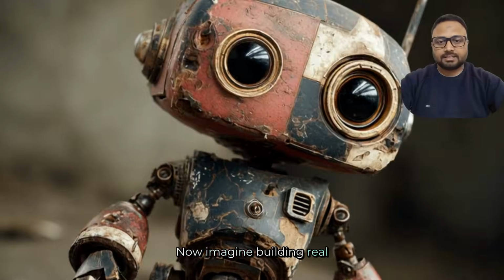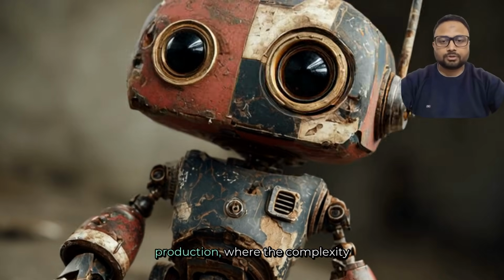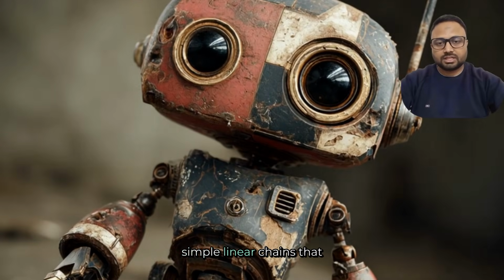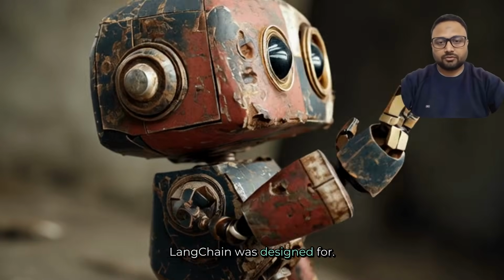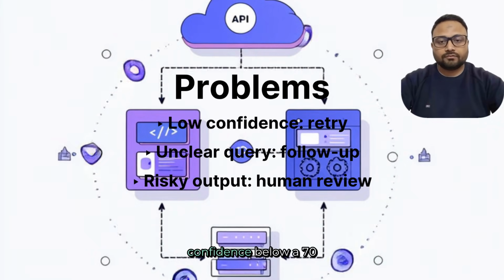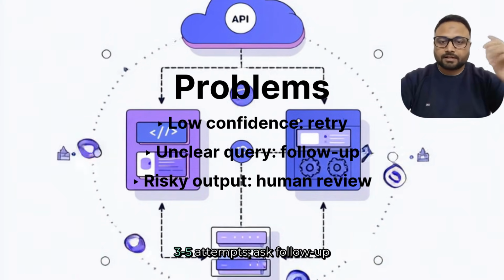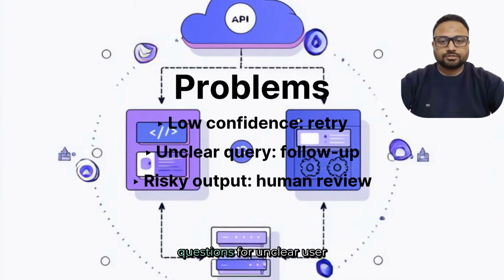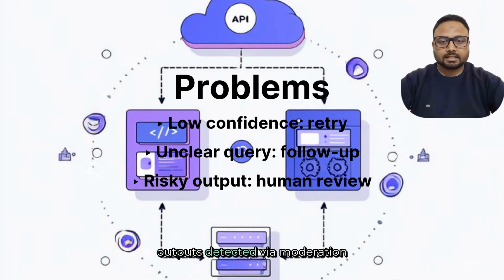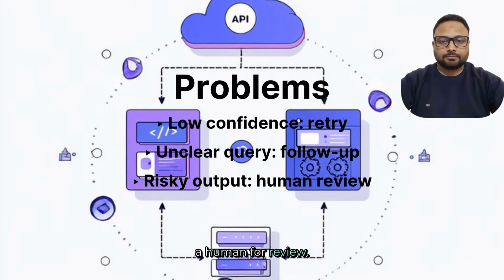Now imagine building real agents, like those handling 1,000 or more queries per day in production, where the complexity quickly escalates far beyond the simple linear chain that LangChain was designed for. Problems arise when you need to retry if an answer has low confidence below a 70% threshold, up to 3 to 5 attempts, ask follow-up questions for unclear user queries, or send risky outputs detected via moderation APIs, like PII, to a human for review.